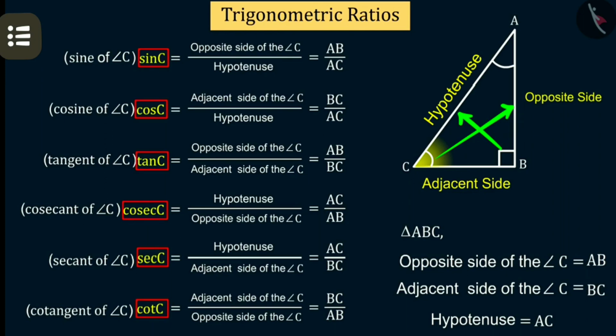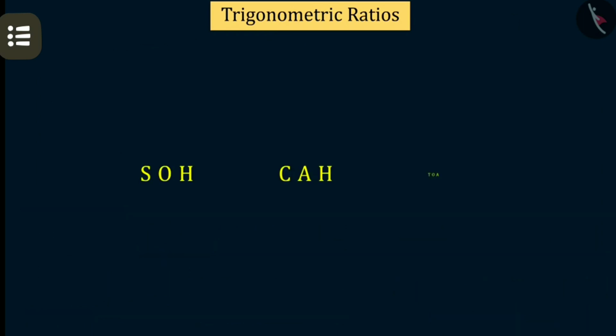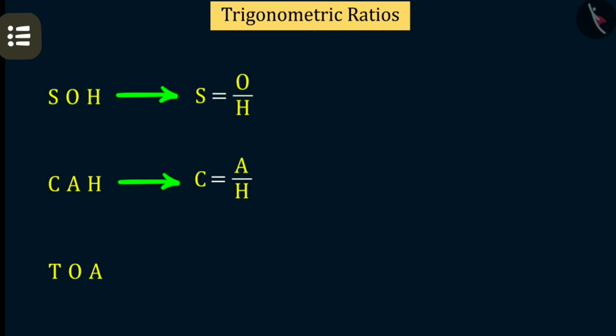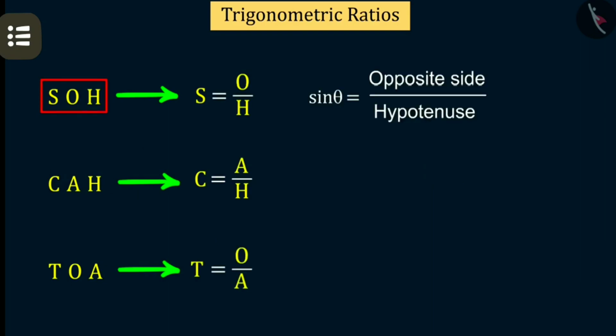And in an easier way, you can remember these as SOHCAHTOA. Which means we can write like this: sine is equal to opposite by hypotenuse, cos is equal to adjacent by hypotenuse.